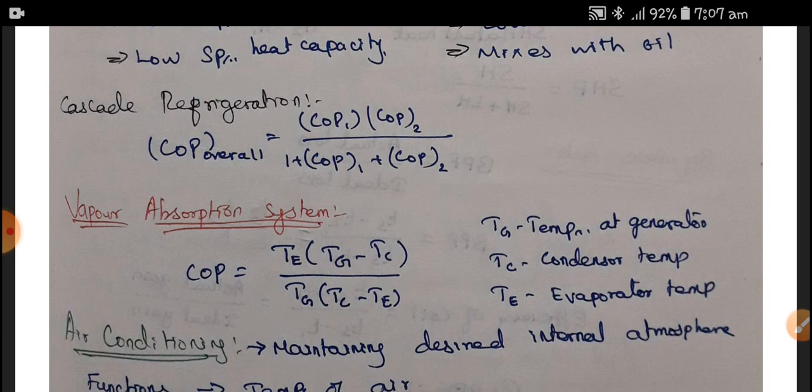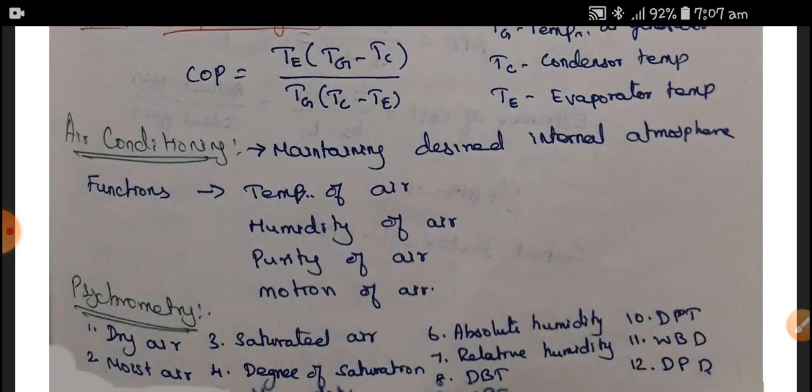Here we have the absorber or generator, and the evaporator and condenser. These three components are very important. The temperatures in these three components will determine the coefficient of performance. Next is the air conditioning.